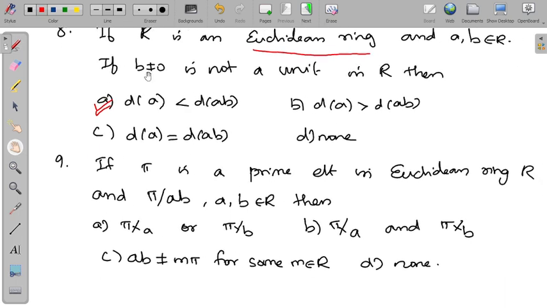Now the ninth question: if pi is a prime element in a Euclidean ring and pi divides ab, then pi does not divide a or pi does not divide b? Or pi does not divide a and pi does not divide b? Out of these two, the right option is: pi does not divide a or pi does not divide b.